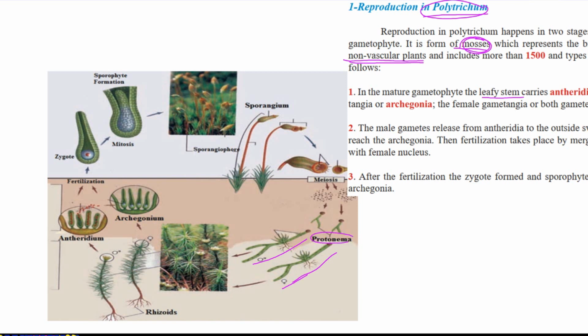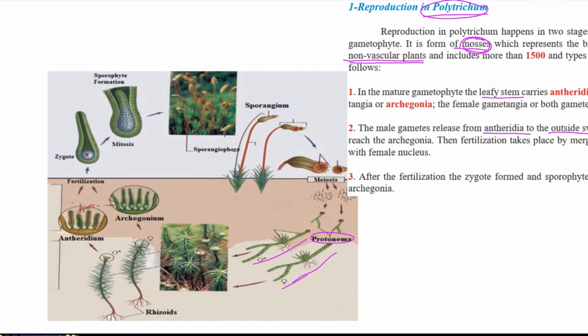So this special name, protonema, for what? For the gametophyte in mosses, a specific name. About its definition, we can say the protonema is a leafy stem, which is called the gametophyte, bearing male antheridia or female archegonia in mosses. The male gametes released from antheridia swim in water. The fertilization happens by water and also in water, because mosses are also called the plant amphibia, because they live in water in one period of life.